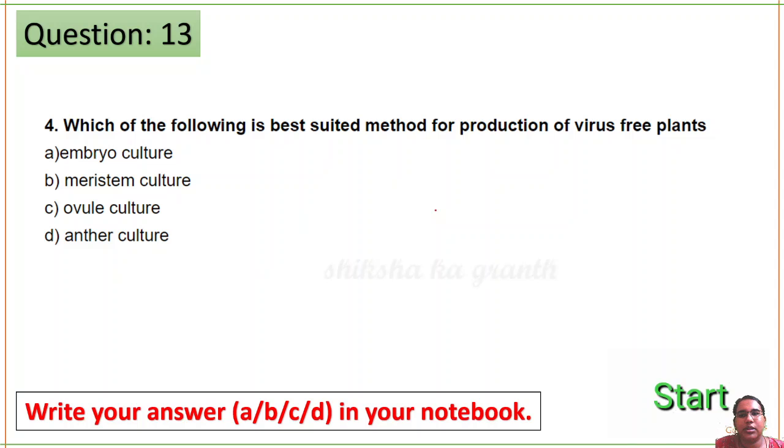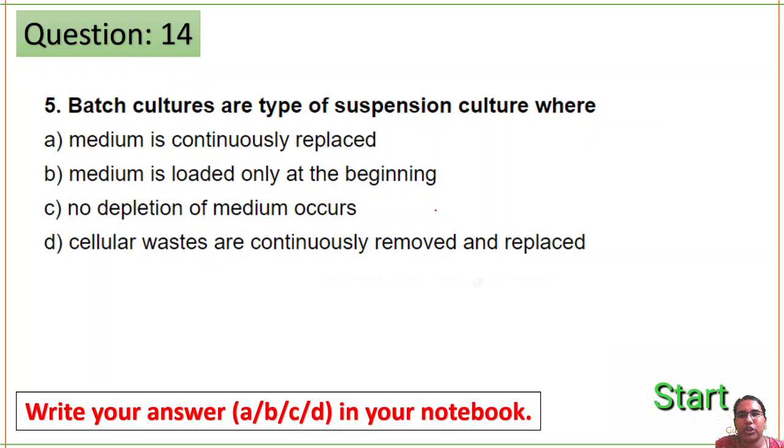Next question. Which of the following is best suited method for the production of virus-free plant? For the production of virus-free plant, meristematic culture is used. Okay, next question. Batch cultures are type of suspension culture where? I'll give you 30 seconds.